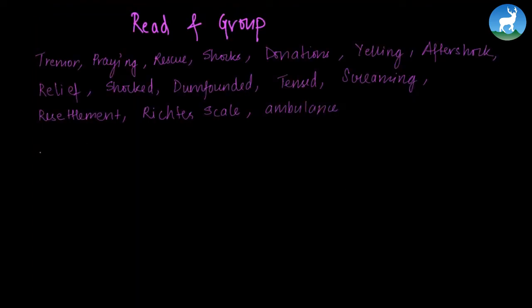Here are 15 words and we need to read those words and group them into 3 columns. The ones that are related to earthquake, the words showing people's reaction, and finally, the words that are related to helping the needy.